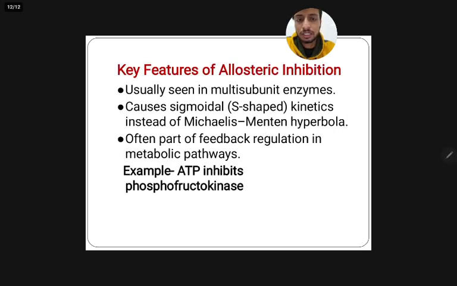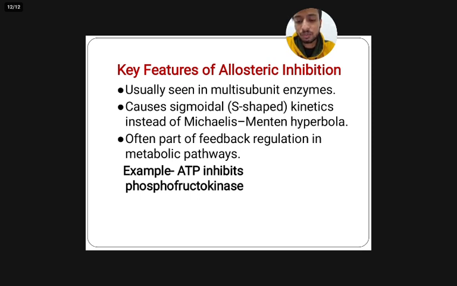Key features of allosteric inhibition. Allosteric inhibition is most commonly observed in large multi-subunit enzymes where binding at one site can influence the behavior of other subunits. These enzymes often do not follow simple Michaelis-Menten kinetics. Instead, their velocity versus substrate concentration curve is sigmoidal or S-shaped, reflecting cooperative interaction between subunits.